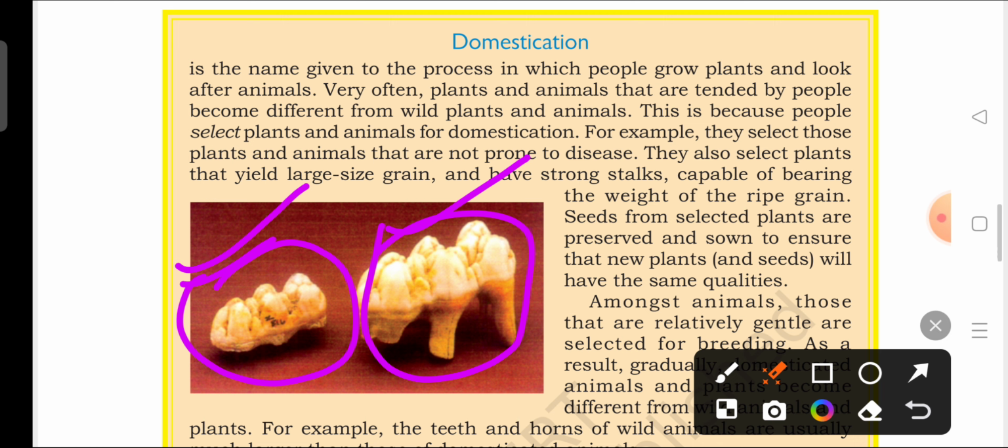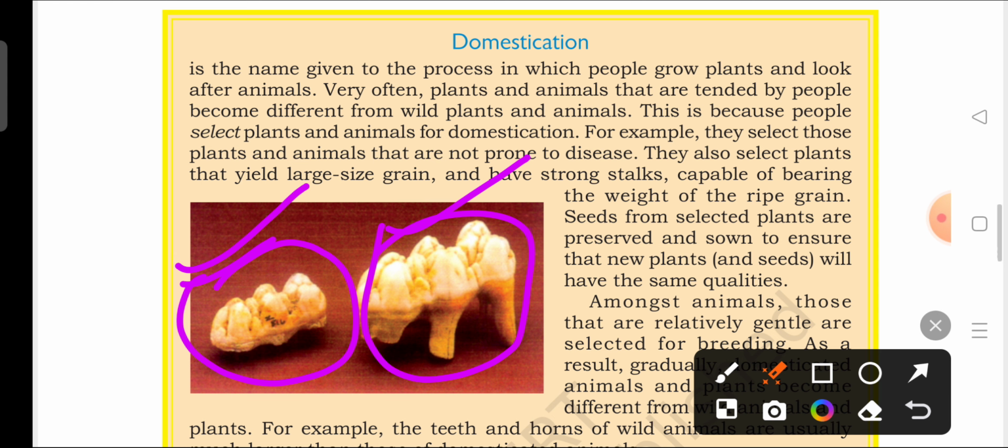They also select plants that yield large-size grain and have strong stalks capable of bearing the weight of the ripe grains. Apart from that, they will also be selecting plants which are of larger size and which will give larger grain. For example, if they want to harvest rice, they'll be selecting stems which are harder, with seeds which are much larger in size, so that their stems will also be larger and more grains will be ripened there.